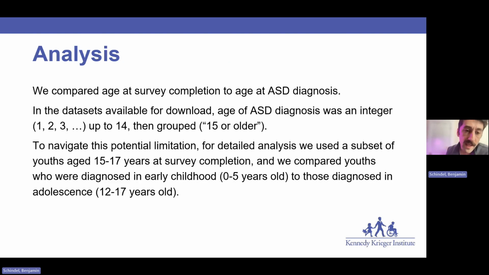One point that I want to make is that in the data sets that are available for download from the internet, the age of autism diagnosis was a value of 1, 2, 3, 4 years, et cetera, up to 14, and then grouped for anybody who is diagnosed at 15 years or older. So that would limit our ability to look in detail at that group. But what I wound up doing was looking at the sample subset that was 15 to 17 years old when the survey was completed, and looked at their answers retrospectively.